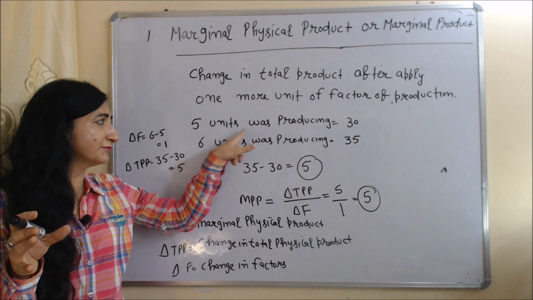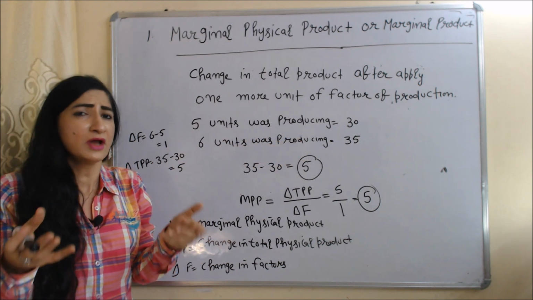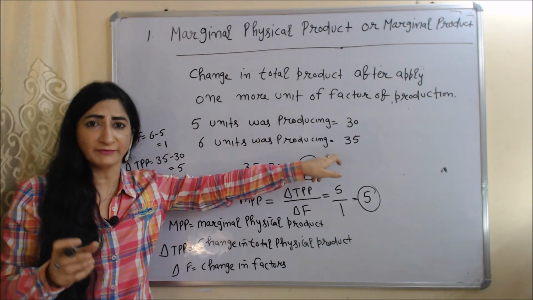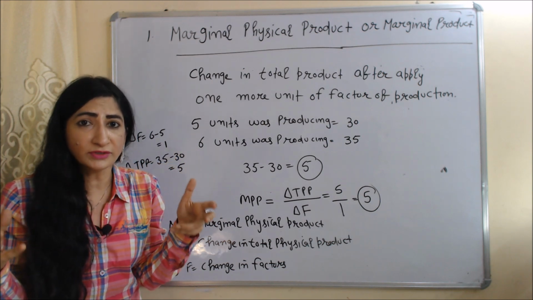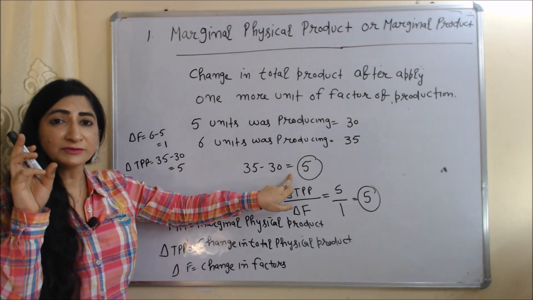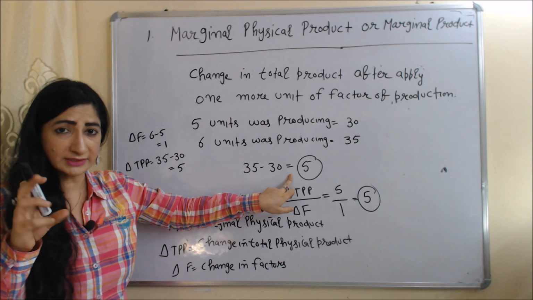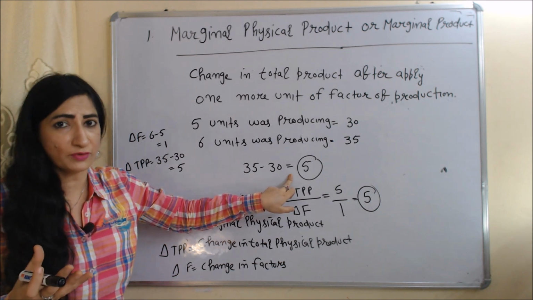For example, 5 units were producing 30, but as we apply one more unit, that is, 6 units, they produce 35. The change in total physical product after applying one more unit of the factor of production is 35 minus 30, which equals 5. This 5 will be called the marginal physical product, because marginal physical product is the change in total physical product after applying one more unit of a factor of production.